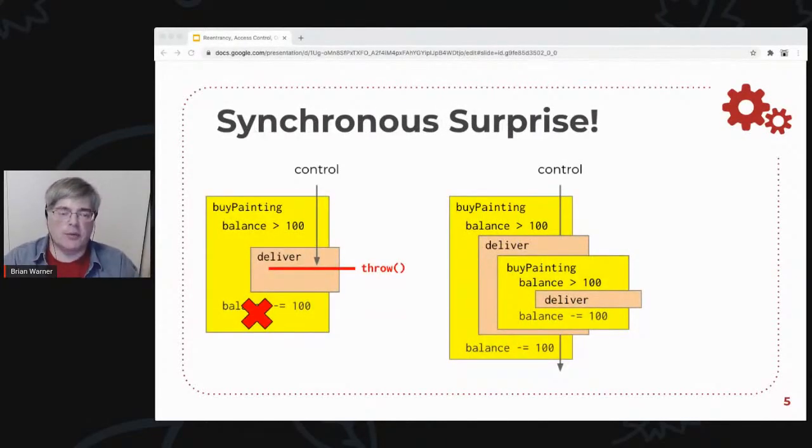But the surprising path, the most obvious thing that the delivery function could do that would be surprising is to throw an exception. And that would bypass the extra work you're doing afterwards. It would fail to deduct the balance, and they would get the painting for free. The even more exciting, surprising thing that they could do is to have their delivery function call back into your buy painting function. Now you've got this nested check that you weren't planning for. And if they only started out with $100, they're going to get 2 paintings out of this, and you're going to wind up with some invariant violated, like they'll have a negative balance afterwards, because you didn't plan for this sub function to ever re-enter, to enter back into your buy painting function.